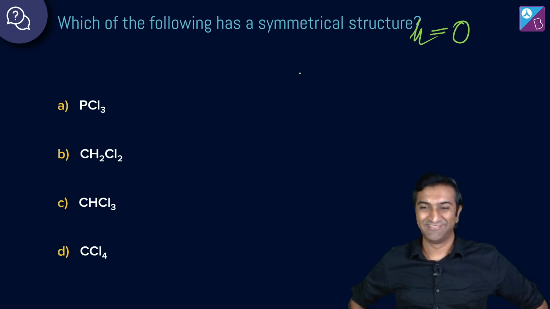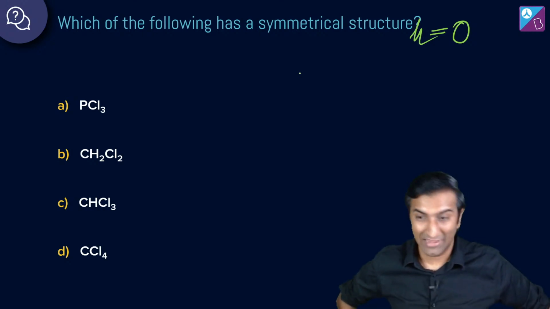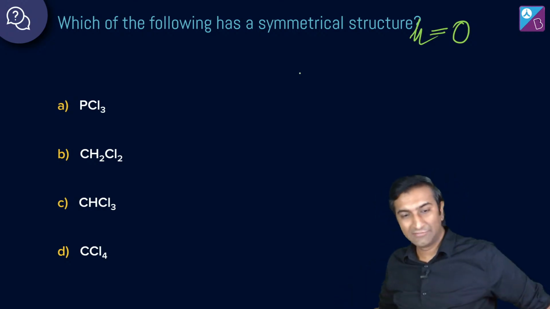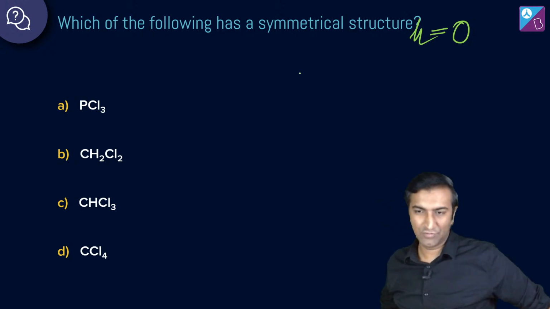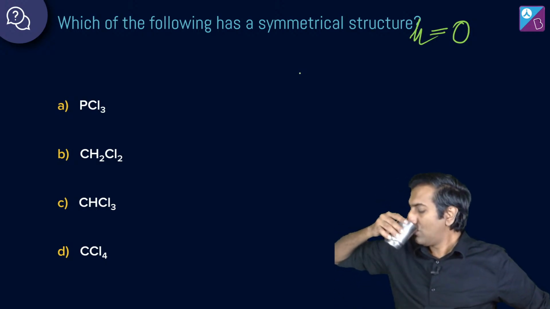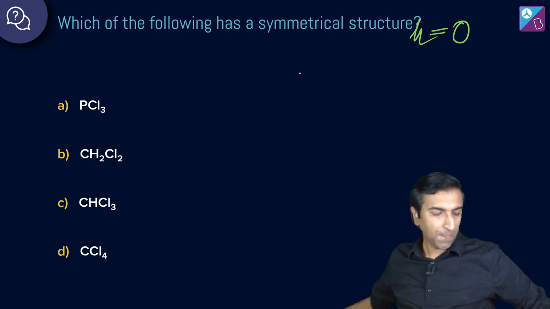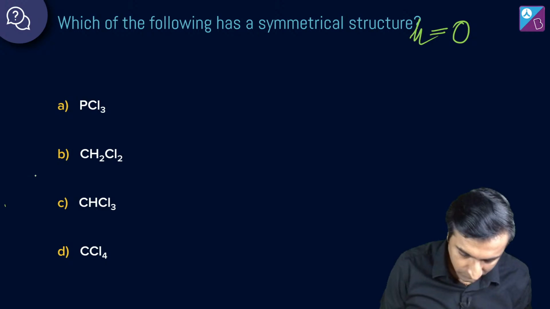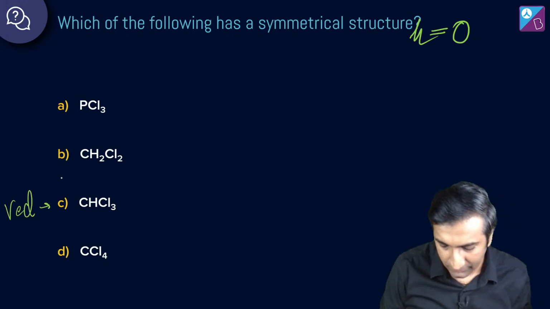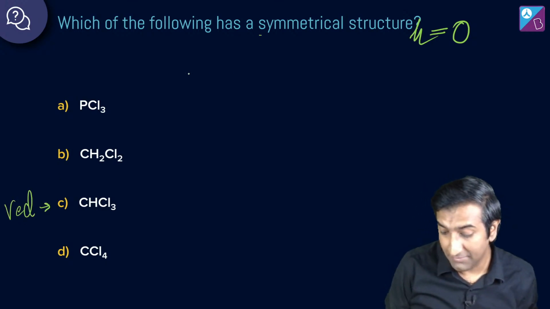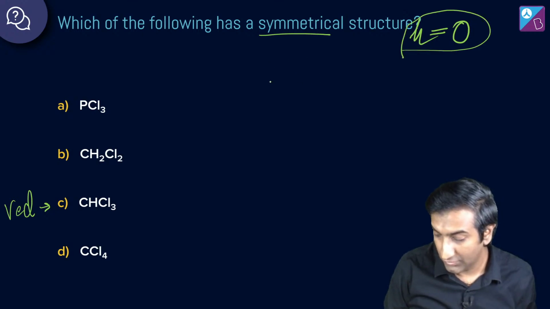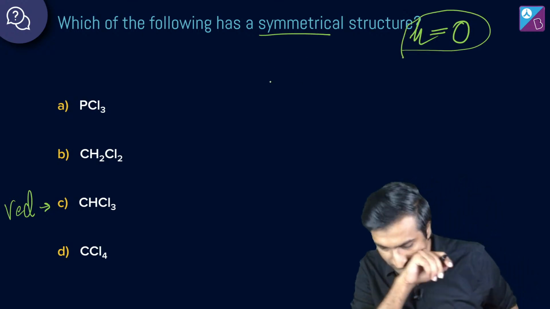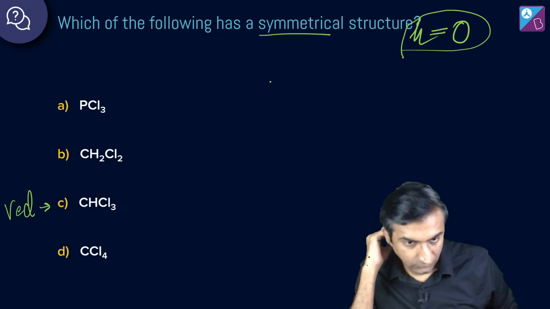Ved, what's up? Try this question, please. Lavanya, you also try. It's all right if you came a little late. No problem. Try this question out. Try this. All right. Ved is saying C. Anybody else wants to give it a shot? See, symmetrical structure means mu is equal to 0. Think about it. Think about it.